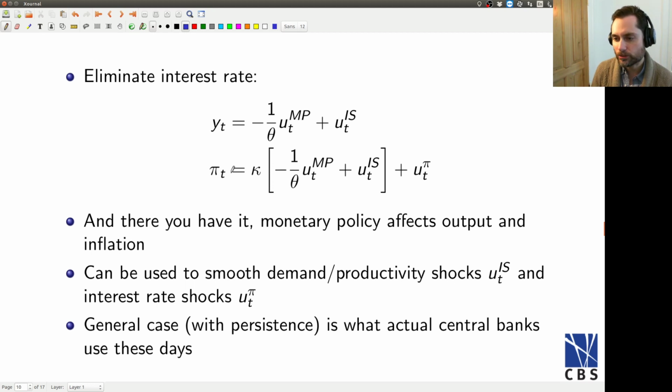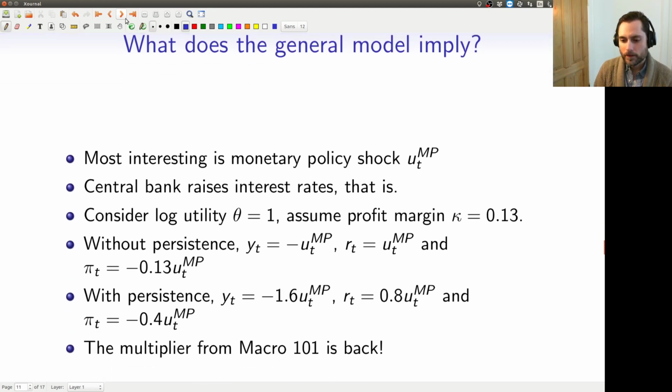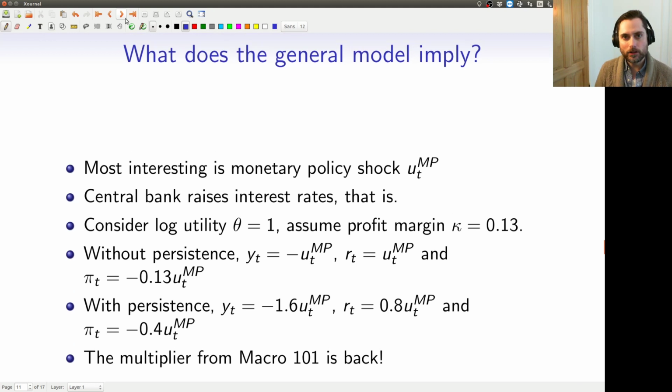So this is the case with no persistence. The general case where there is persistence is what central banks actually use, a more complicated version of this same model, but with the same flavor, to set interest rates. So there's that. So let's think about a more general model, where the shocks actually have persistence, which is more realistic and more interesting.